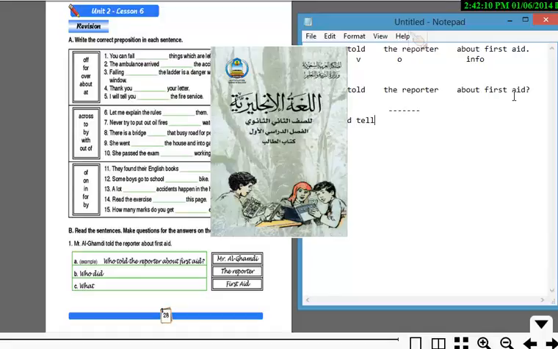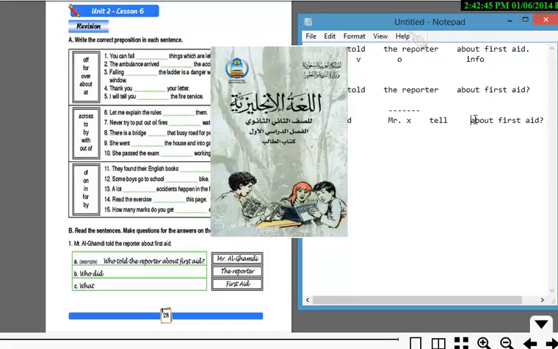who did tell the reporter about, who did tell Mr. Al-Ghamdi about first aid? Well, hold on, we didn't finish. Someone might be screaming here, someone who knows more. Who did tell Mr. X about first aid? No, you're actually going to change it differently, and we're going to say, who did Mr. X tell about first aid? So that's how it works, okay?